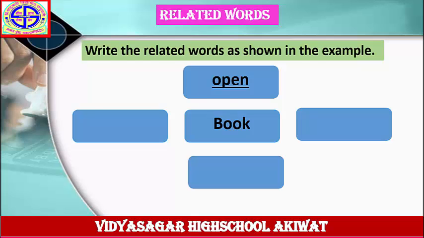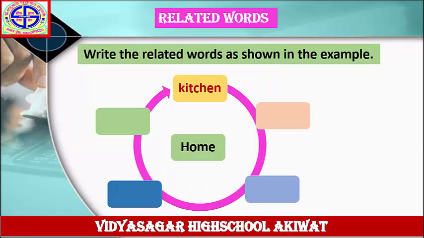Let's see next example. Write the related words as shown in the example. The word is given here, home. The answer is given here, kitchen. Means write down the related words which are related to the word home. First, draw this wave diagram in your notebook. Write down the word home in the center of the wave diagram. After that, write down the first answer, kitchen, and then write down the related words to the word home.